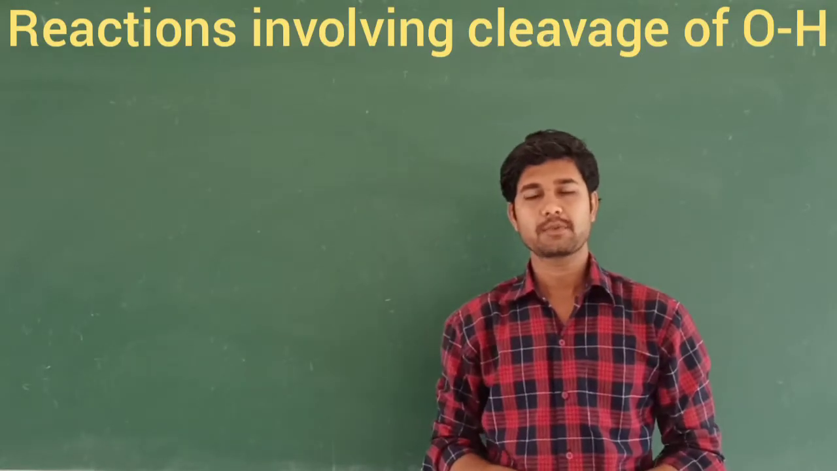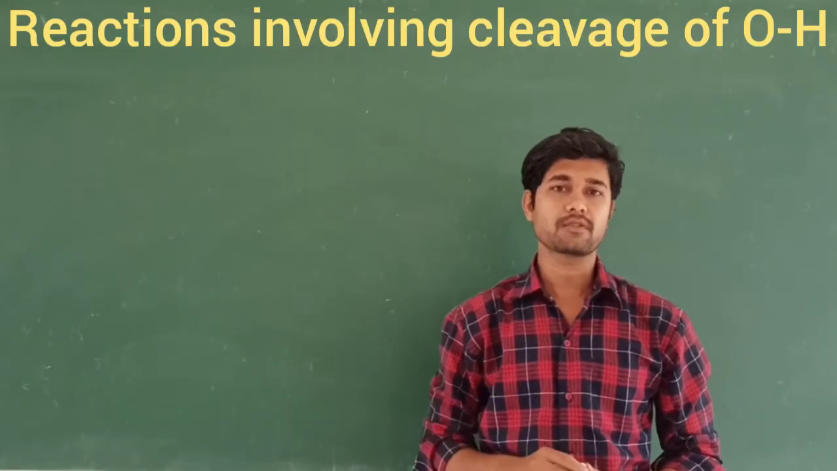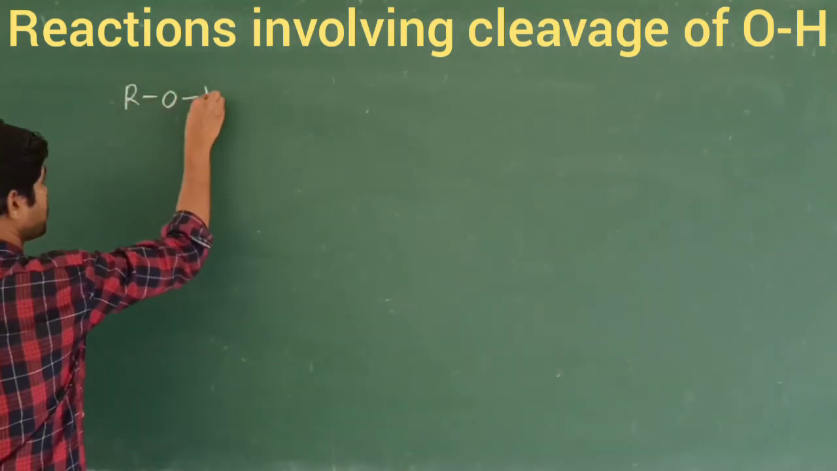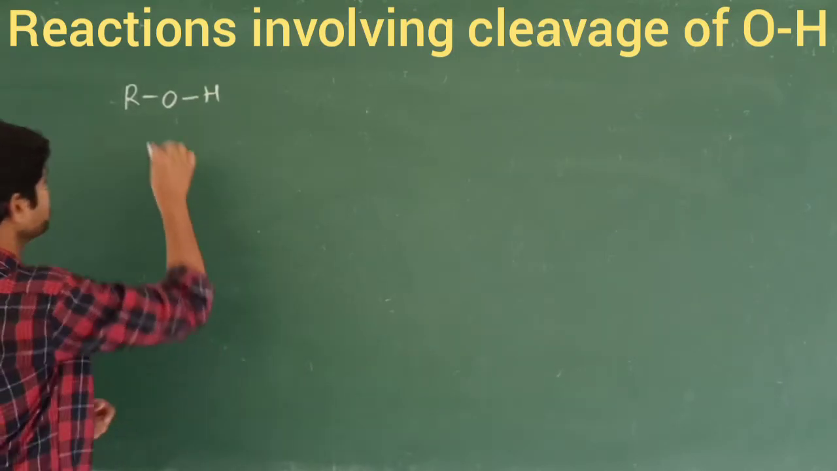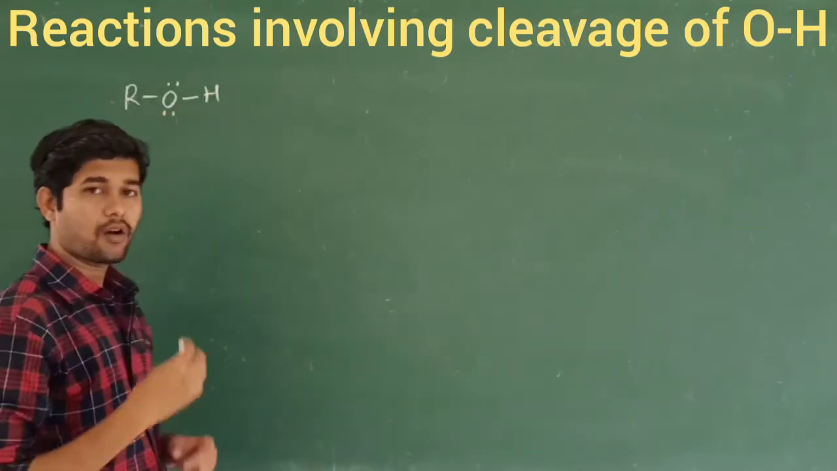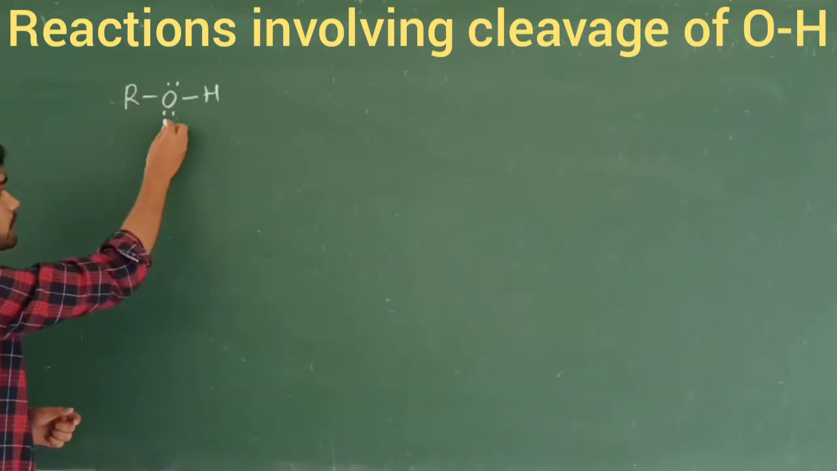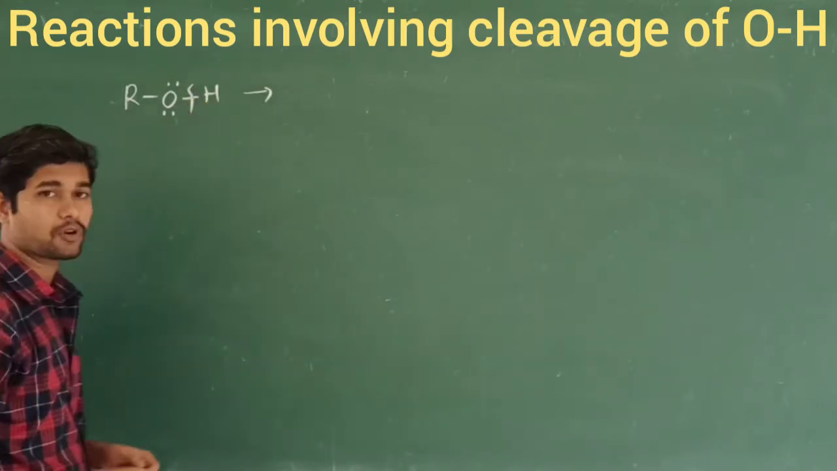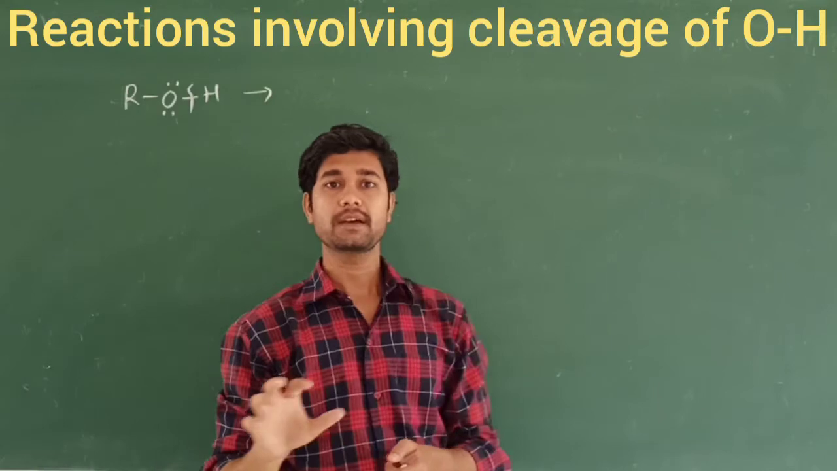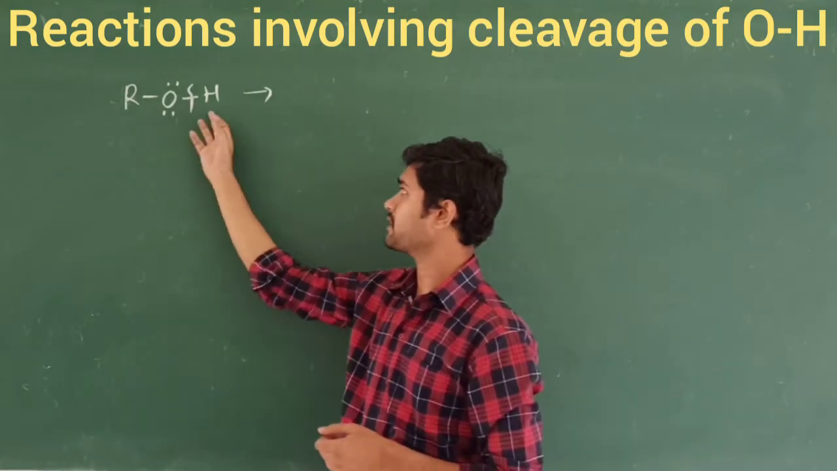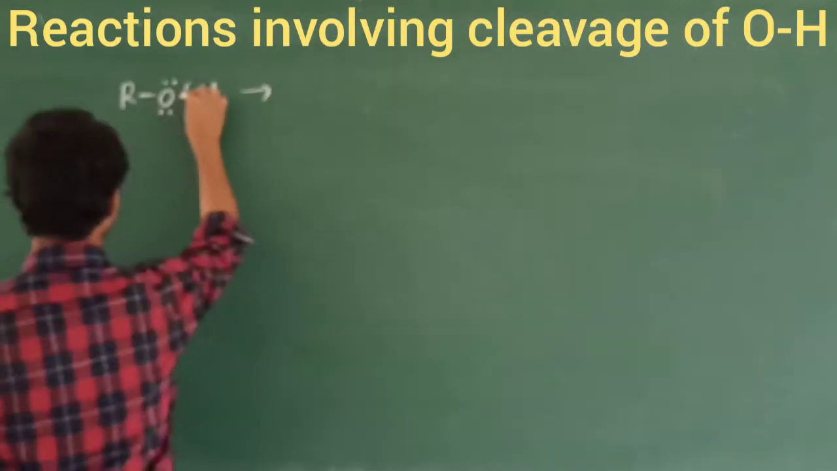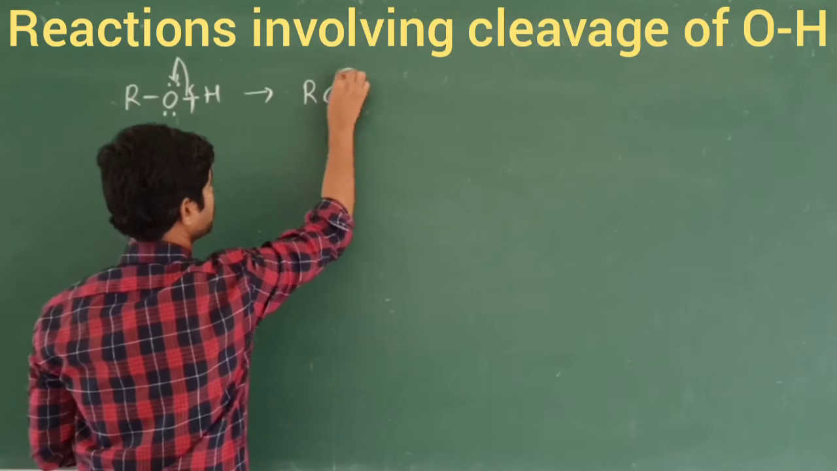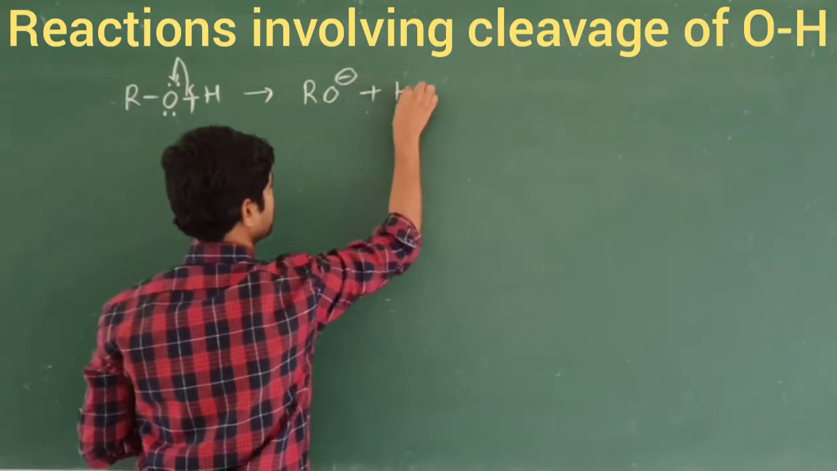So let's discuss the reactions involving cleavage of the oxygen-hydrogen bond. What makes it a nucleophile? The presence of lone pairs of electrons on the oxygen atom, which are generally used for nucleophilic attack. That's why cleavage of this oxygen-hydrogen bond takes place. Also, because of the electronegativity difference between oxygen and hydrogen, the bond pair of electrons is pulled towards the oxygen atom, so that becomes RO minus, and this hydrogen will be free.